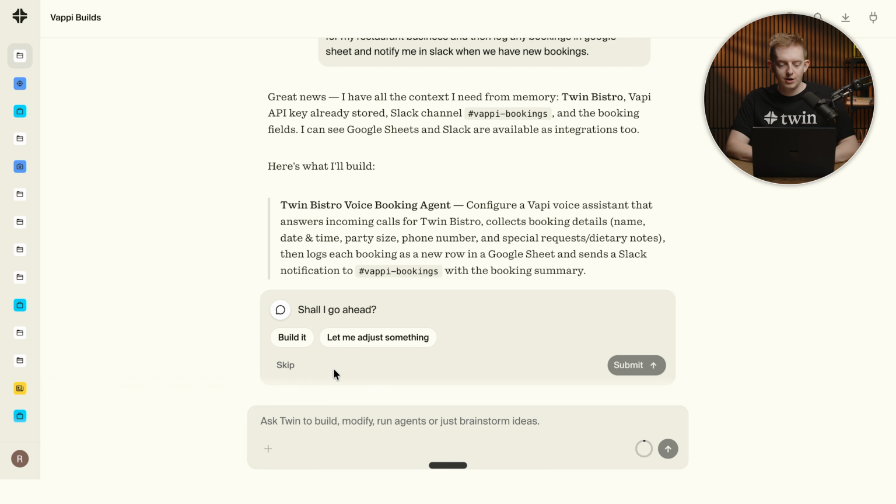So this is one of the powers of Twin. Once you already have your existing integrations like Slack, Google Sheets, any other automations and integrations that are already inside of it, it's going to reference those in one big ecosystem, which is super cool. But this all looks good to me, so I'm going to say go ahead and build it. And then from there, we literally just wait and Twin will go ahead and build this out for us.